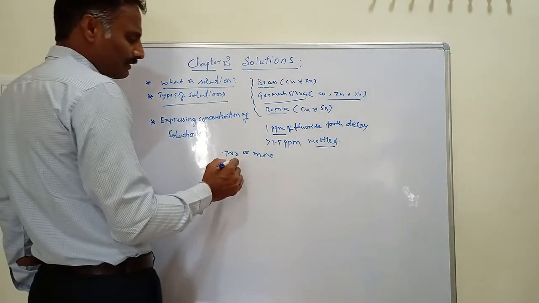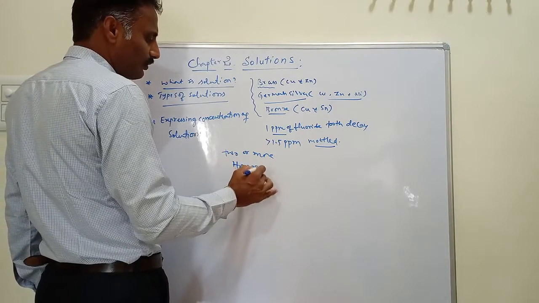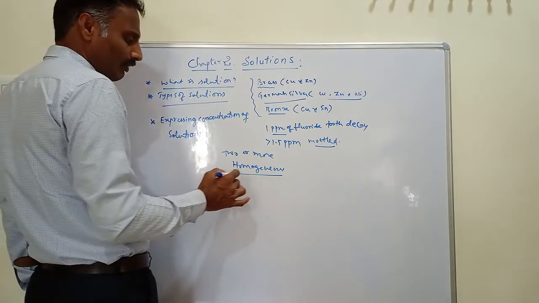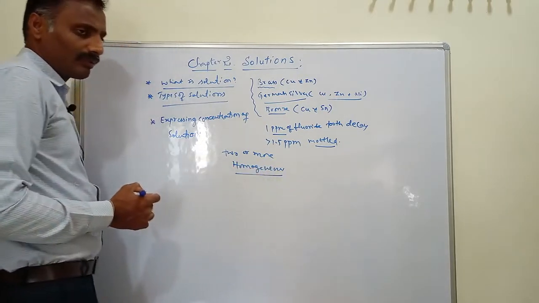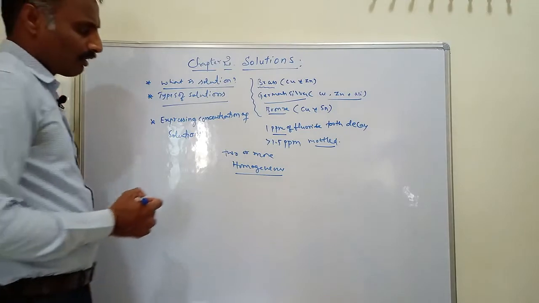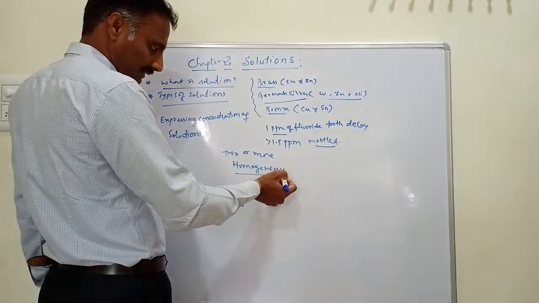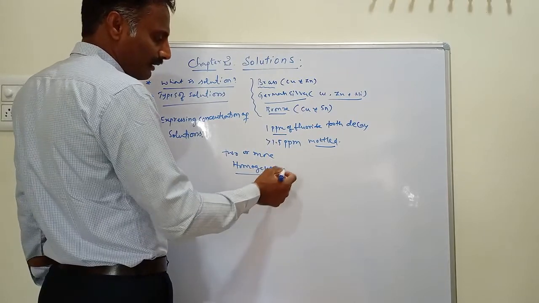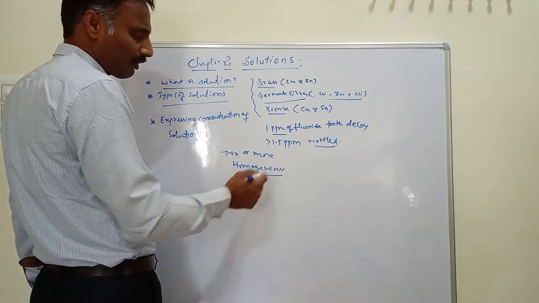What is meant by homogeneous? Homogeneous means the composition of the components is uniform, and the properties and composition are uniform throughout the solution.